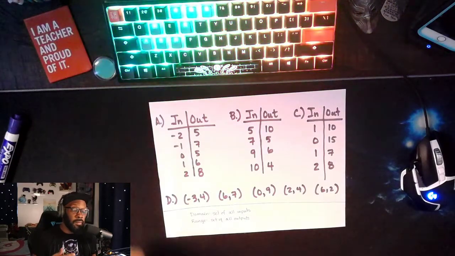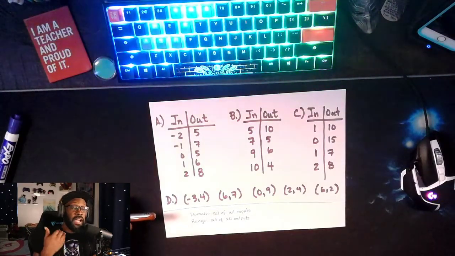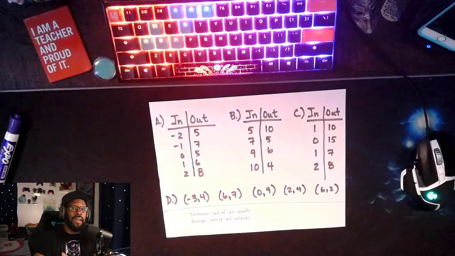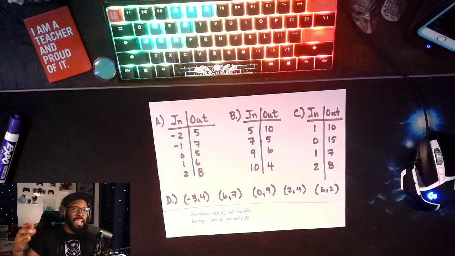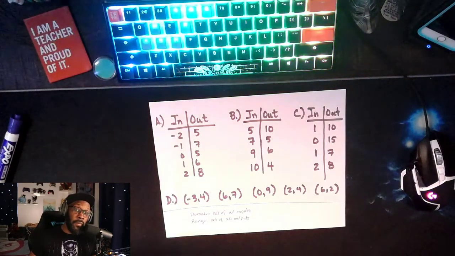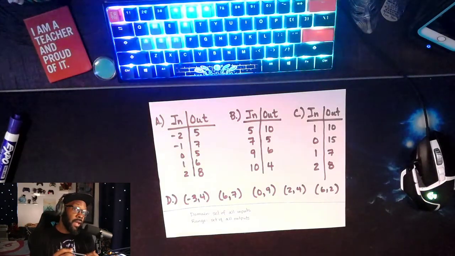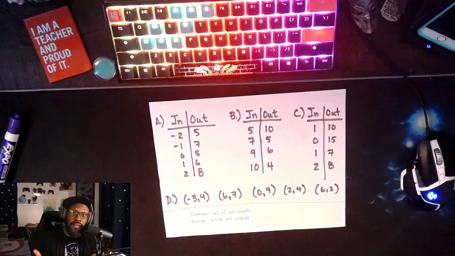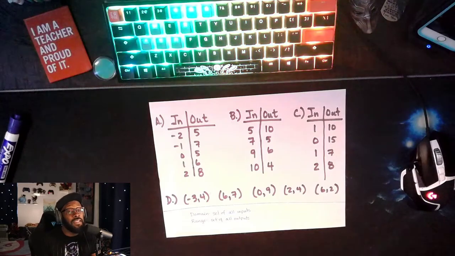For example, my birthday's in June. That's when my birthday is. I can't have a birthday in June and have another birthday in November. It doesn't work that way. So the input has to have a unique output. Now, on the flip side, you and I can have the same birthday. In terms of an input, you're an input, I'm an input, and we can have the same birthday.